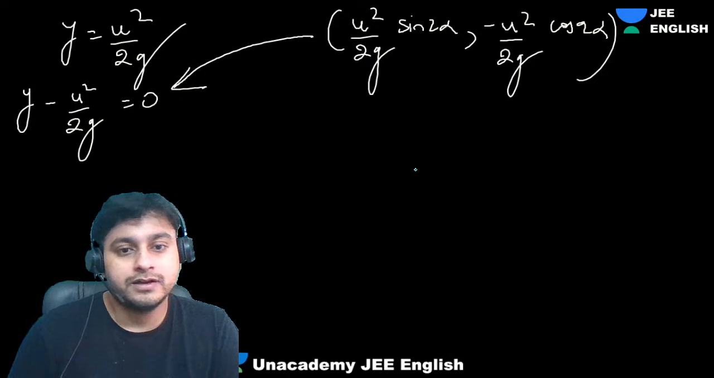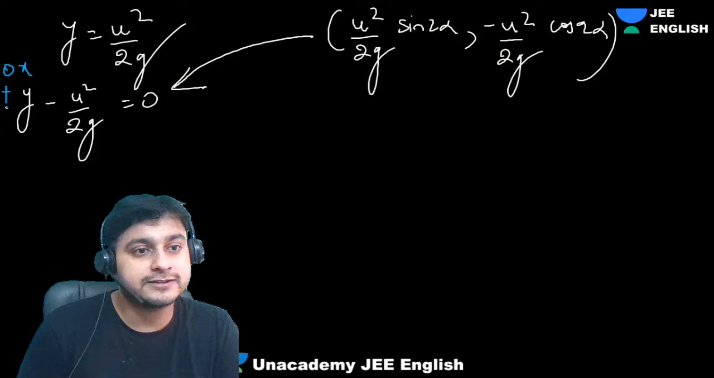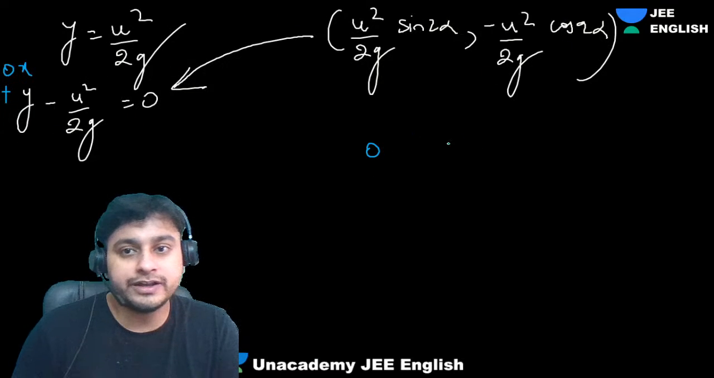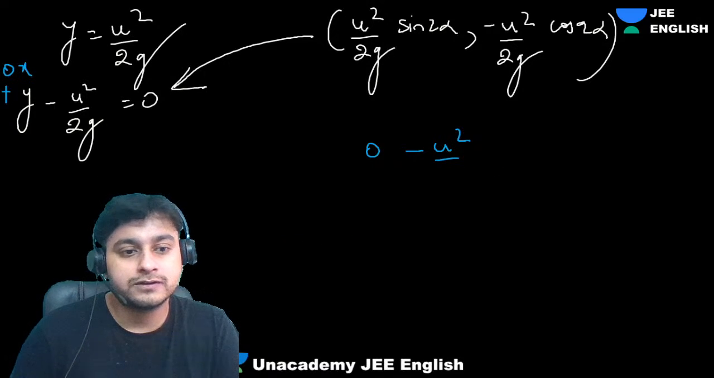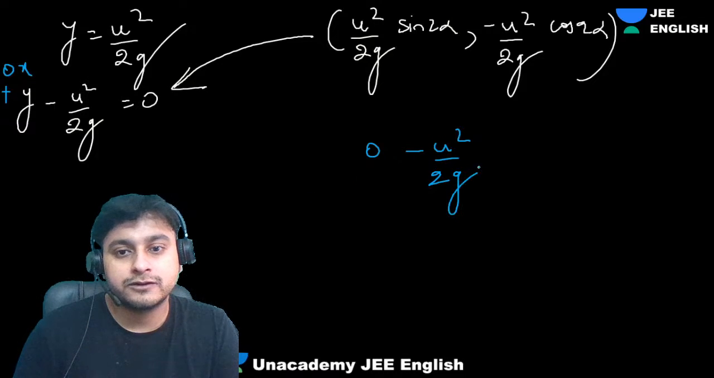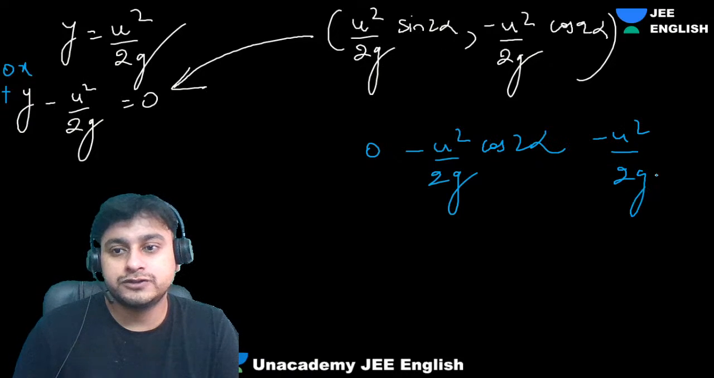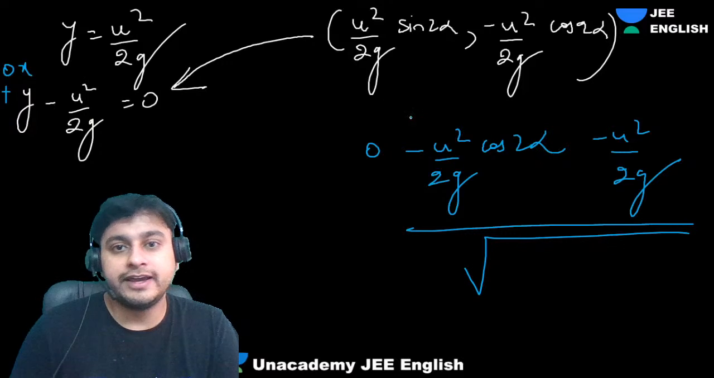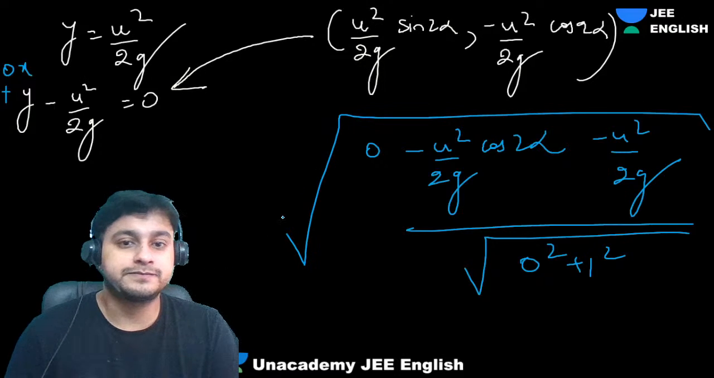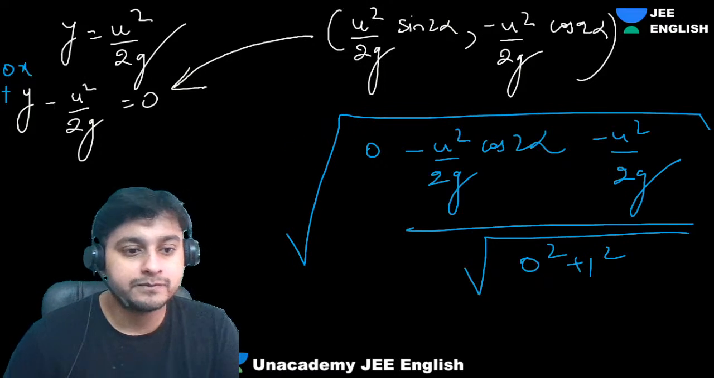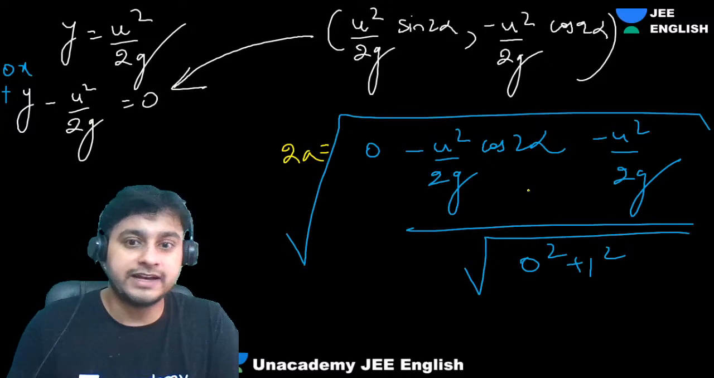Let's do it. How will we get it? Distance formula, guys. Let's put this value. No x is there, right? 0x, so 0. And then you will put it over here. You will get minus u square by 2g cos 2 alpha, minus u square by 2g, divided by root under a square plus b square, that is 0 square plus 1 square. So this root is 1. Okay, this is your distance. You can call this as 2a. We need 4a. We will double this later on.